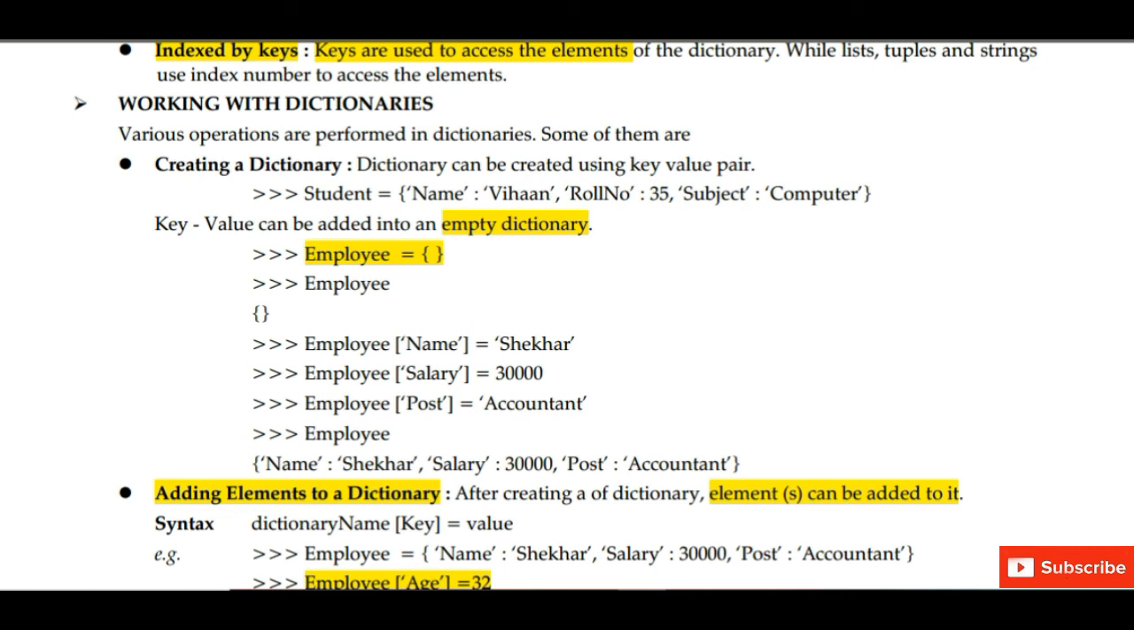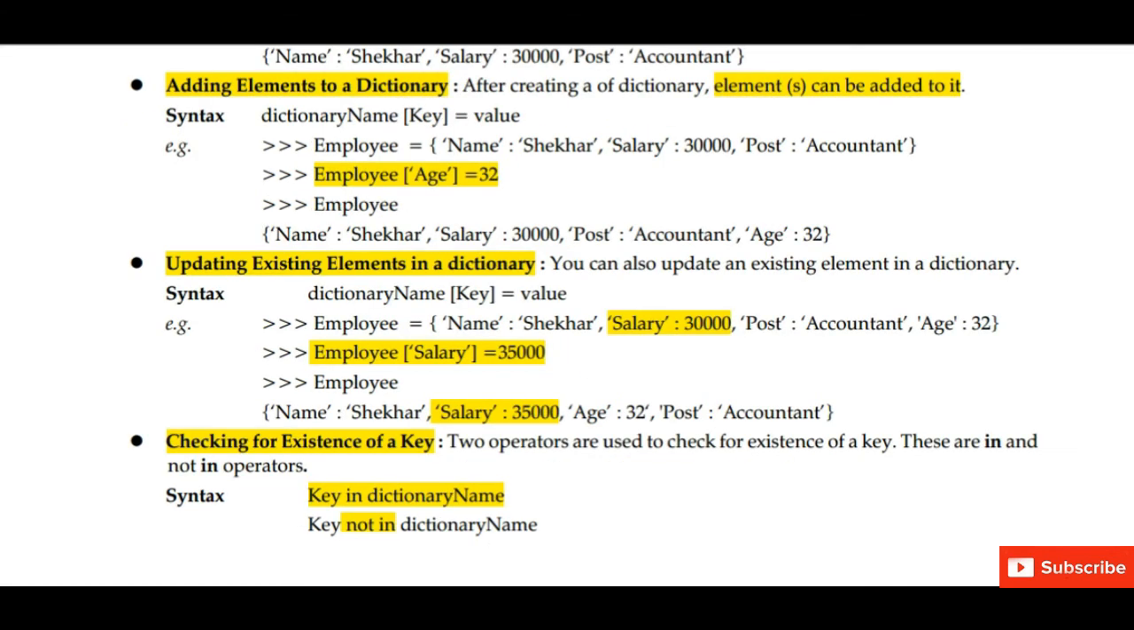Next topic is working with dictionary. How we can work with dictionaries. Various operations can be performed in dictionaries. First, we can create a dictionary. You should know how we can create a dictionary. We can also create an empty dictionary. Next, adding elements into a dictionary.